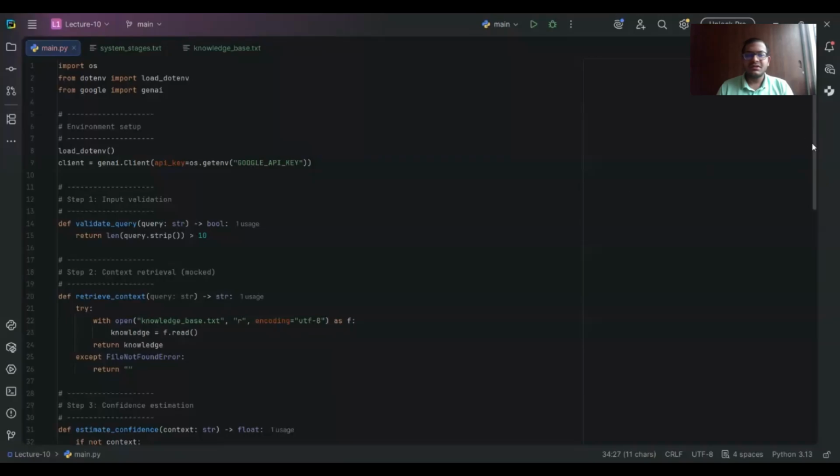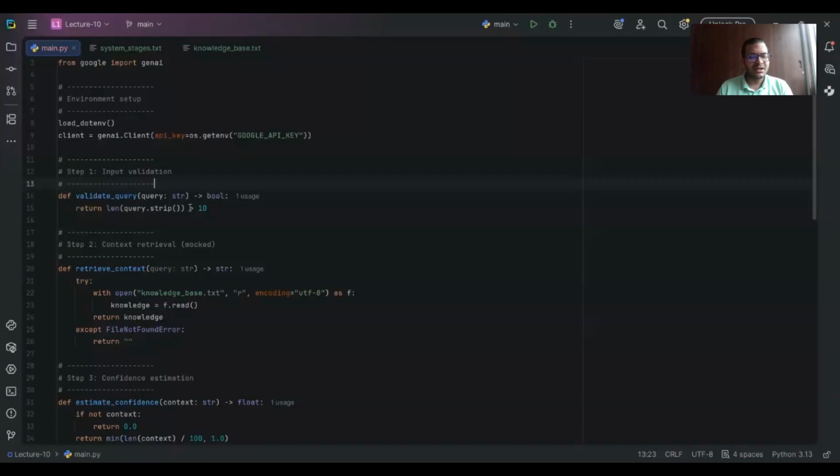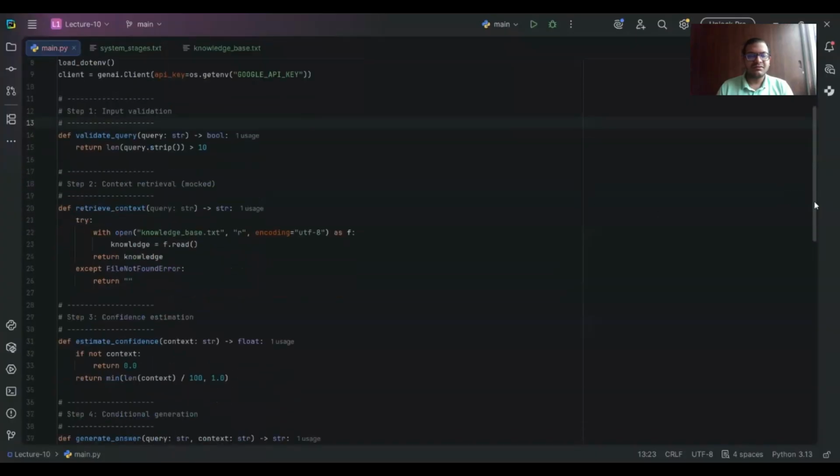So this is the environment setup. Then we are doing input validation. This looks simple, but this is critical. Most GenAI demos skip validation. Production systems never do.